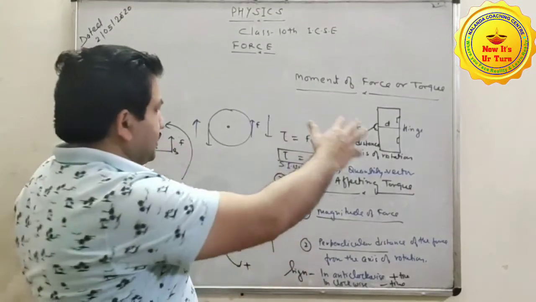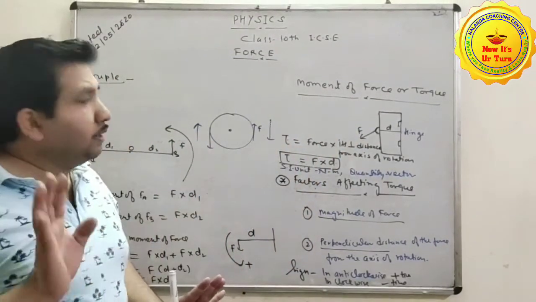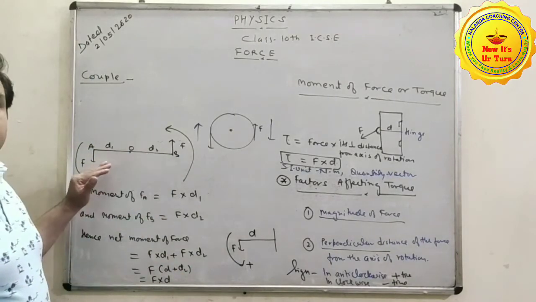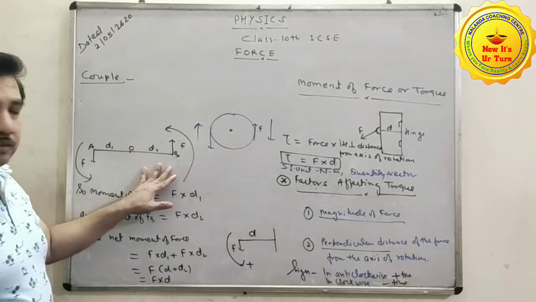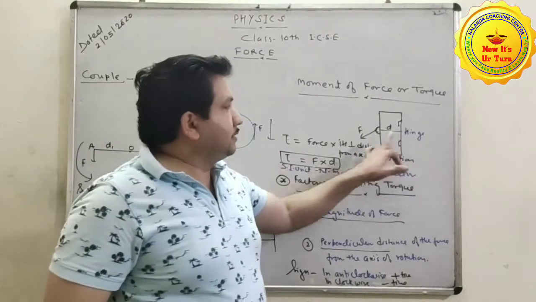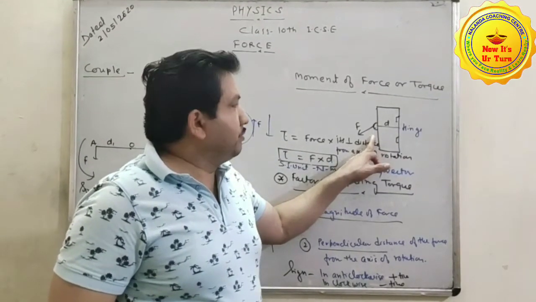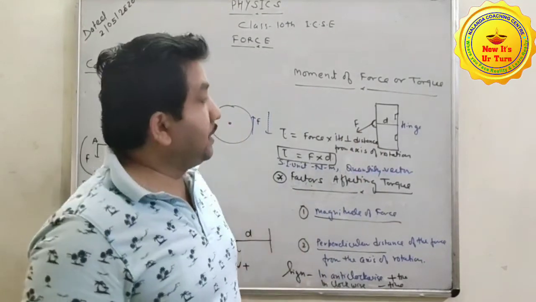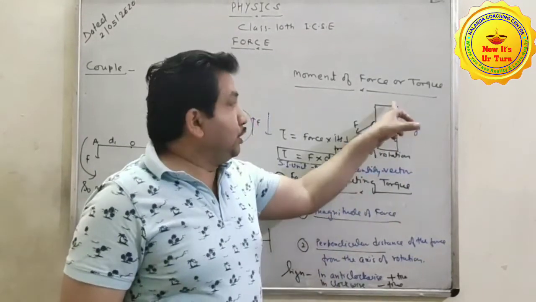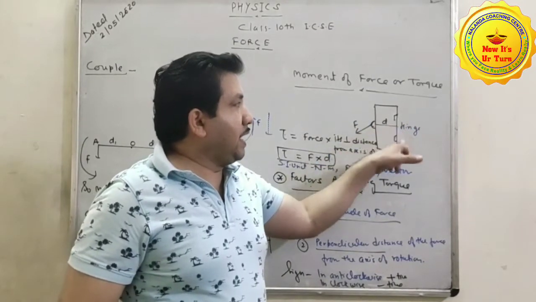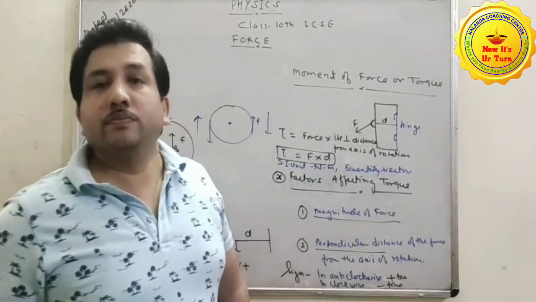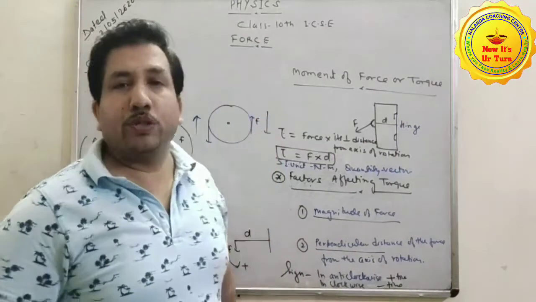Here we can see two forces, but in this case we can see one force only, and the other is a hidden force acting due to the hinge or the axis of rotation.